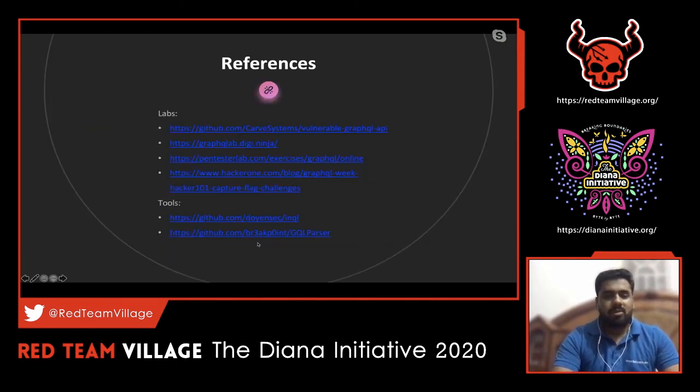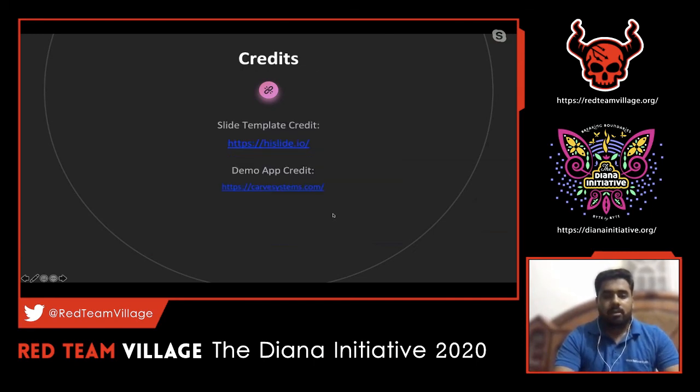These are some of the resources which I've explored. These are some of the vulnerable applications and things I've practiced with, and there are certain good tools like GQL parser and InQL. For the slides I've used a template, so credit goes to these people, highslide.io, and the demo app I've used is from Kave Systems, the GQL Goat.